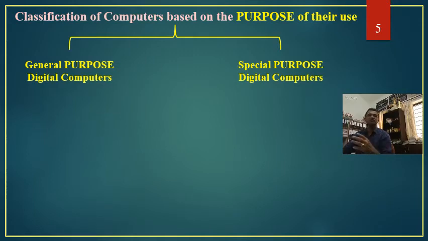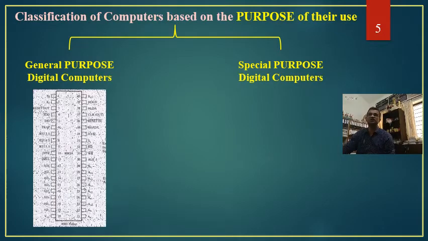General means we can use this computer for multiple applications, maybe to prepare a project report, to watch a video, to use YouTube, to do modeling, or to learn SolidWorks and things like that. So the purpose for which these computers are used is very general. That is why they are called general purpose digital computers.